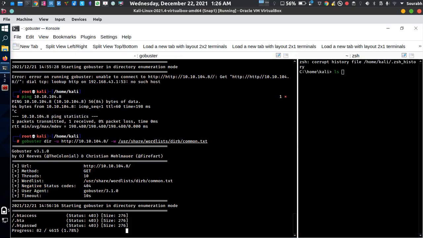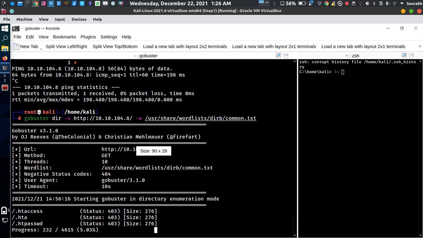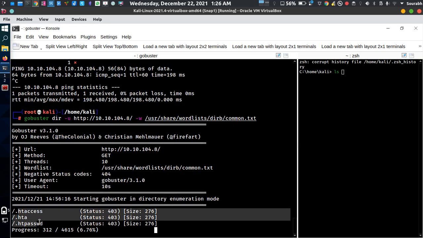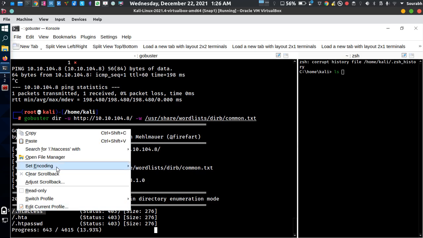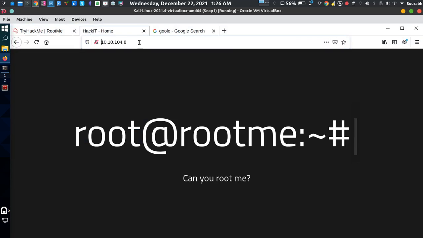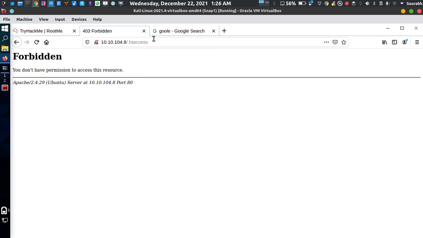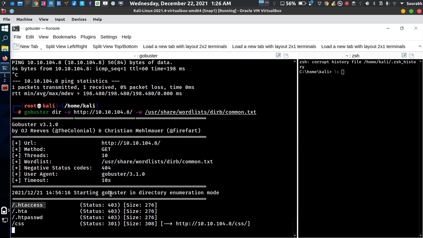Yeah, as you can see, it's up and running. Let me just zoom it a bit so you can see. These are all basically folders in the web server itself. Let's say first is .htaccess. Let me just copy it, and let's see if something is here or not. As you can see, it's forbidden. It says that you don't have permission to access this particular resource. Okay, fine, so we can't access it.